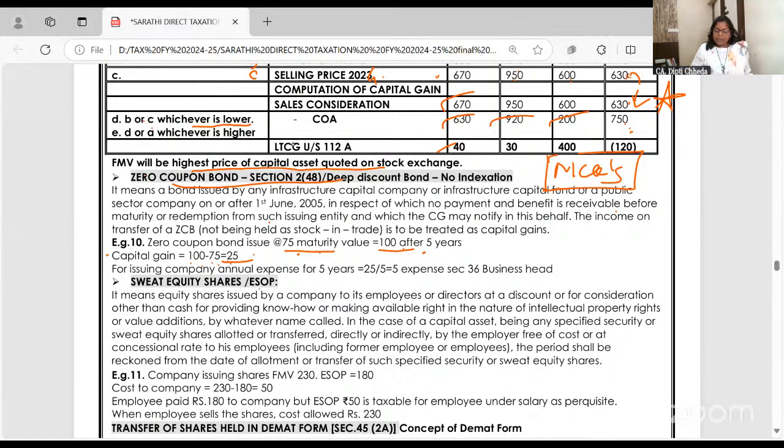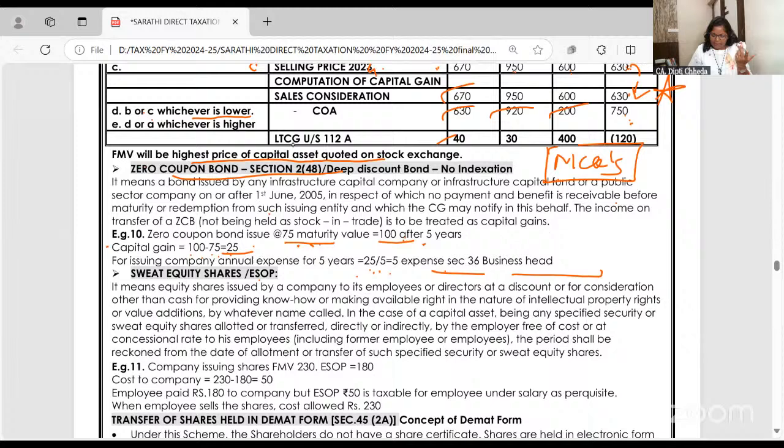Now, the bank which is issuing me the debenture at 75 and on maturity giving 100, for the bank the 25 is business expenditure under section 36. And for 5 years, they can claim it as business expense. Just understand it. Deep discount bond, whatever you get on maturity, is going to be taxable under capital gain.